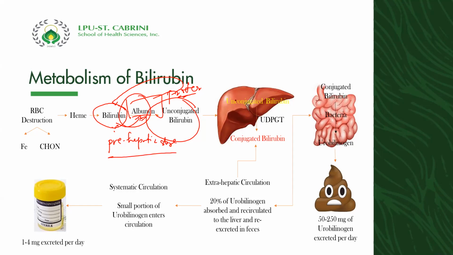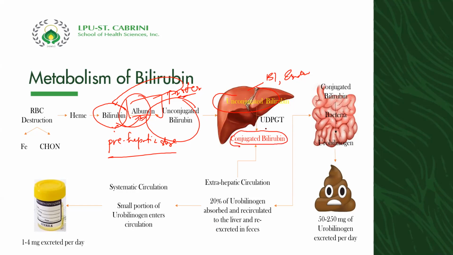Now, again, the conjugation of our unconjugated bilirubin, also known as your B1, or indirect bilirubin, will take place in the liver through the enzyme UDPGT. This UDPGT will conjugate our bilirubin, forming conjugated bilirubin.